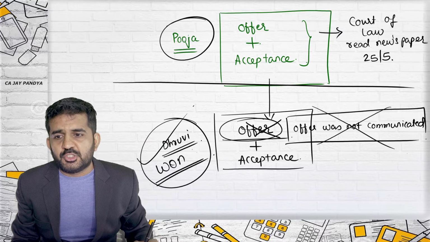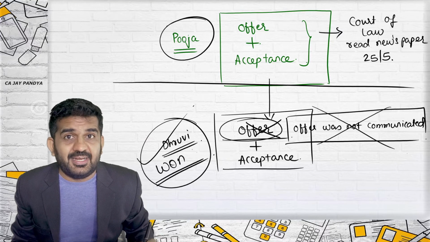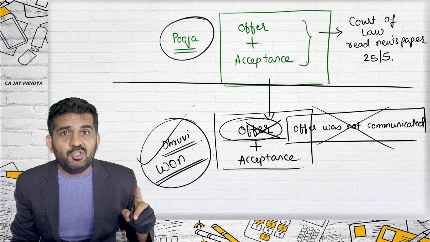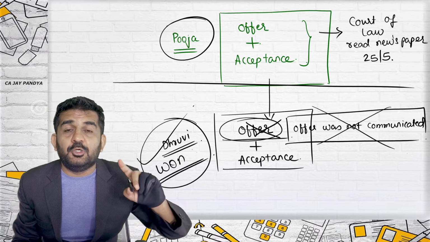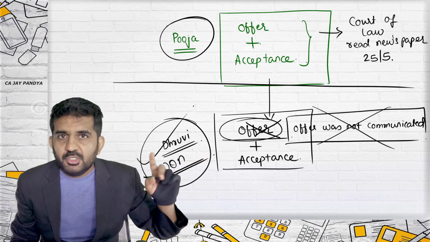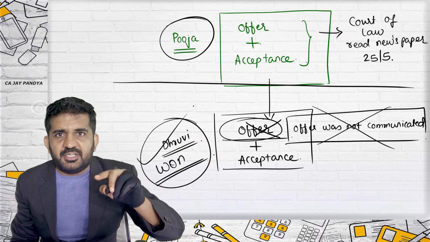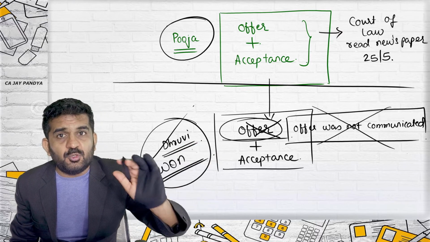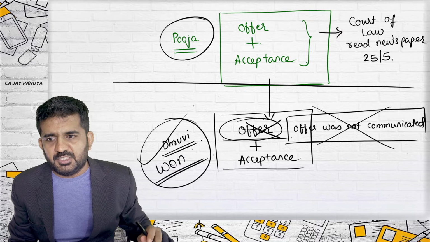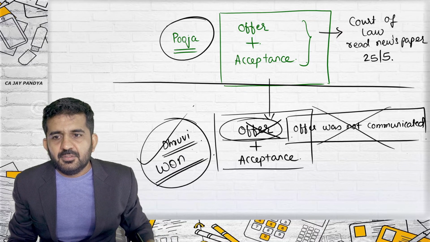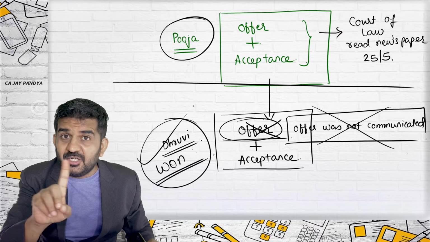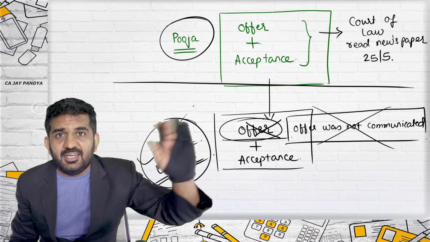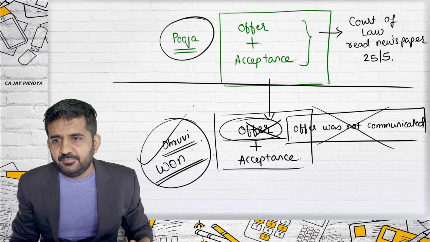Dhruvi is supposed to tell Pooja, this is not correct. Dhruvi is not having any legal liability to repeat the offer. So if the dog is returned, there is no liability on Dhruvi to say, okay, take this 50,000 rupees. See, it is good to do it, but it is not legal. There is no legal liability that Dhruvi should be doing it.